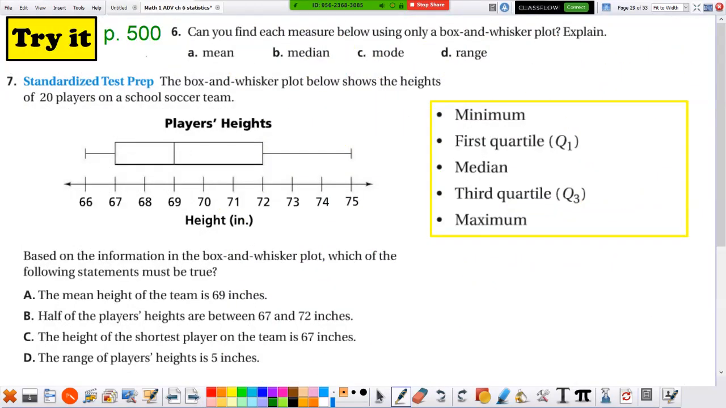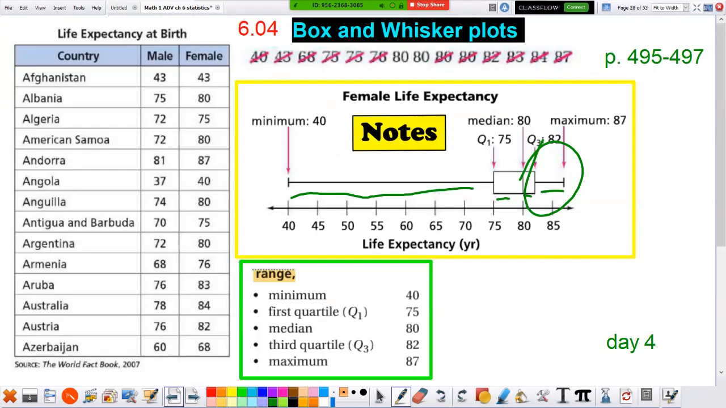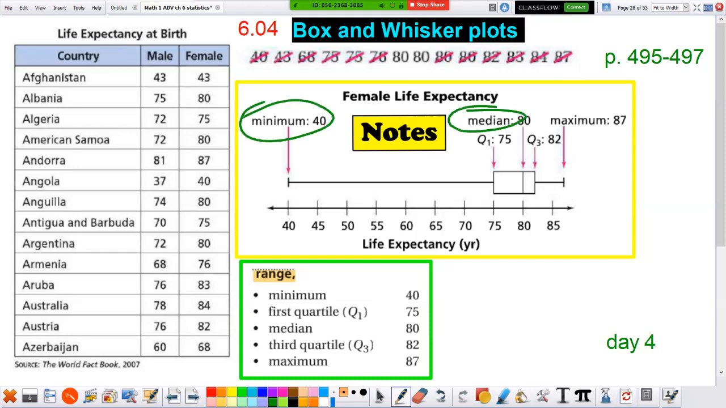Okay, so here's a try it. We'll do this kind of together. It says, can you find each measure below using only a box and whisker plot? So wait, let's go back to this box and whisker plot. Okay, when we created this, this was based on the medians, isn't it? We got the youngest, we got the oldest, and we got the middle.